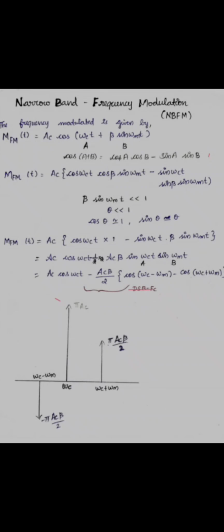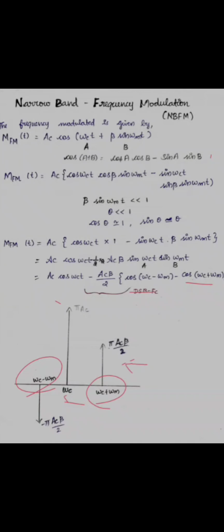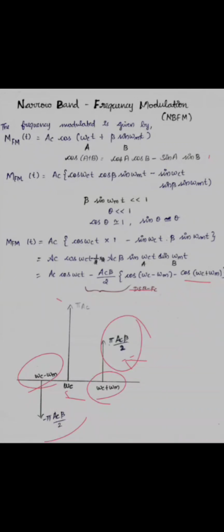Now we have two components. Let me represent here. Here it is positive and here it is negative: omega c plus omega m, omega c minus omega m. Then the value of the two components is pi Ac beta by 2 and here it is negative, minus pi Ac beta by 2.